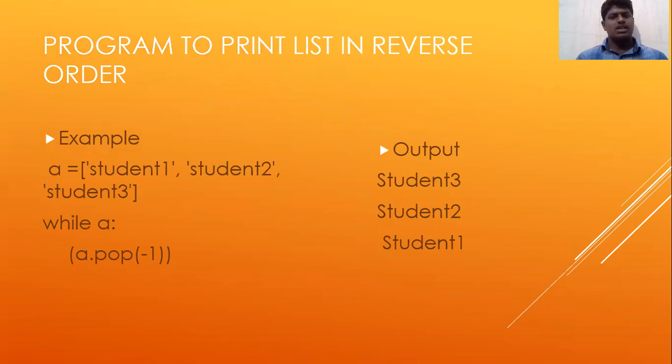Program to print a list in reverse order. For example, we have taken a equal to student 1, student 2, student 3. We use a while loop with a.pop(-1). Taking pop of minus 1 removes elements from the back, giving the reverse order, and the output will be student 3, student 2, student 1. We can see it on the screen.